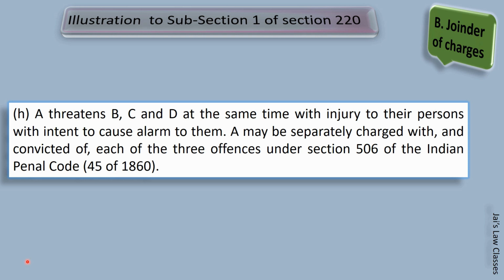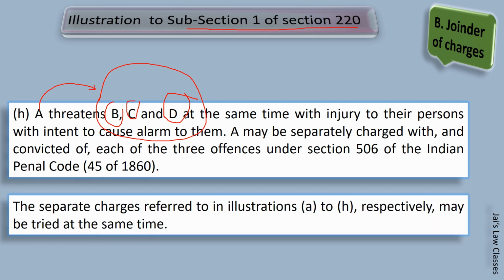A has threatened B, A has threatened C, A has threatened D as well. But he may be charged for all these threats given to any of such persons together. Now these illustrations were of subsection 1 of Section 220. The separate charges referred to in illustrations A to H respectively may be tried at the same time. This is what the Code says and you must remember as well.